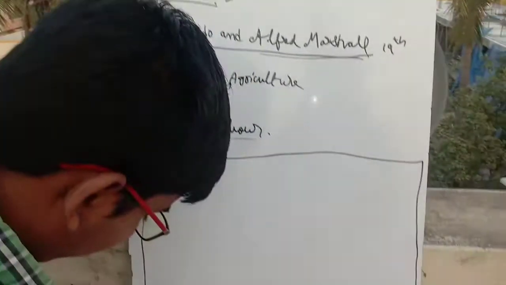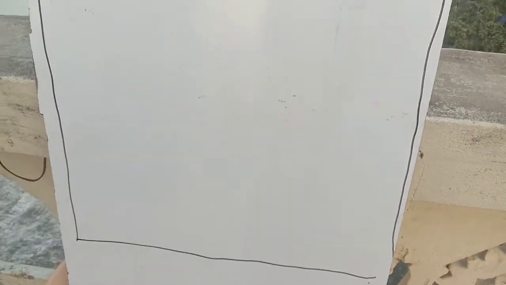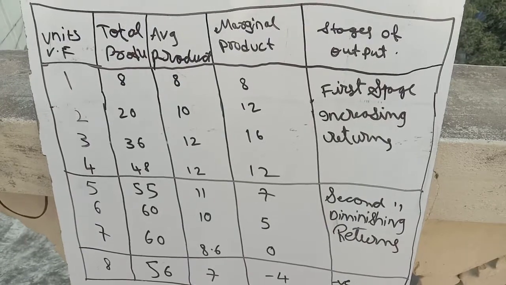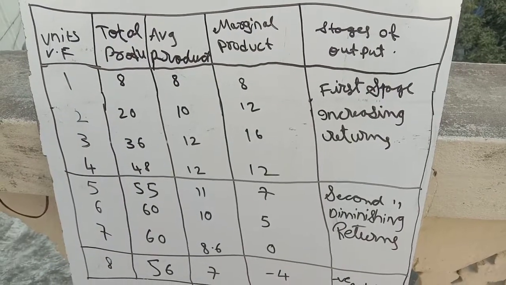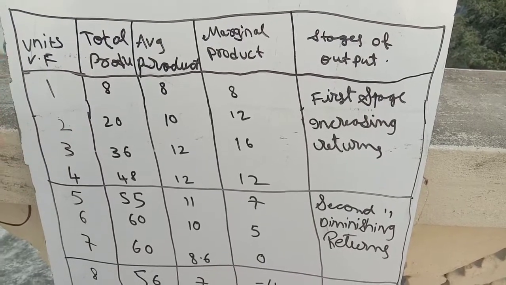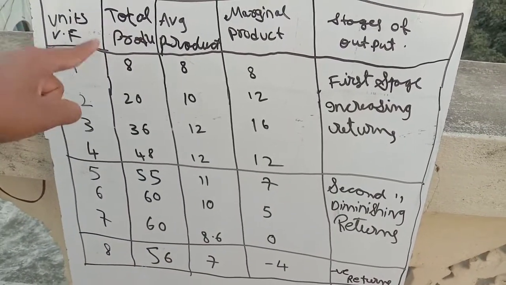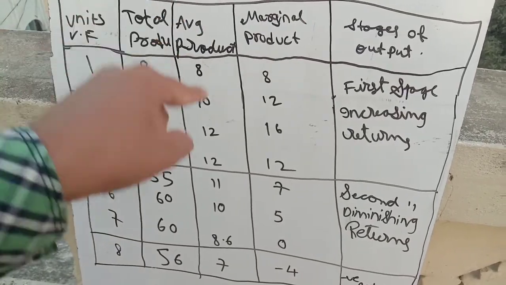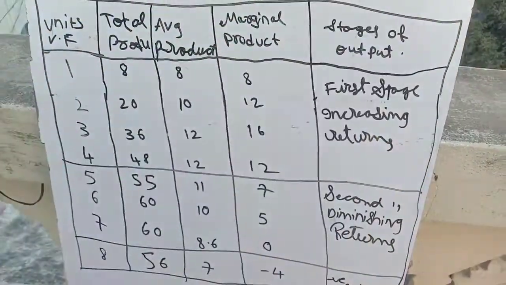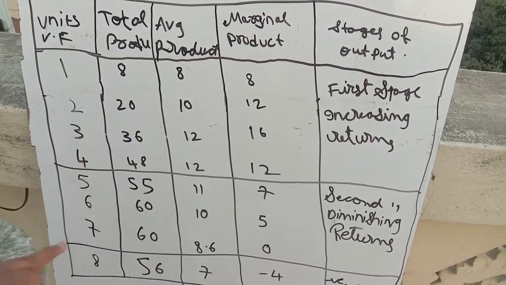This is the table showing different types of production. So friends, here we can see the following schedule about the law of variable proportions. Here the units of VF, meaning variable factors, there is no space, that's why I have written it in shortcut. Units of variable factors, total product, average product, marginal product, stages of output. So here we can see units of variable factors 1, 2, 3, 4, 5, 6, 7, 8.